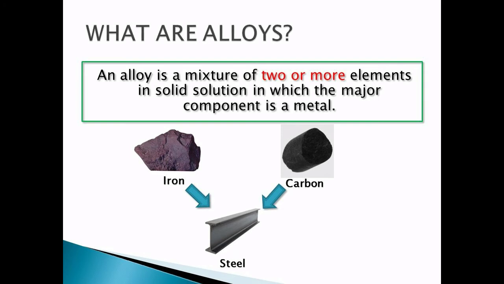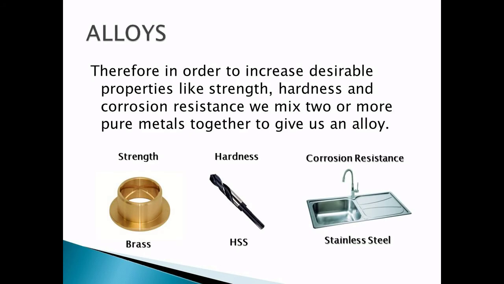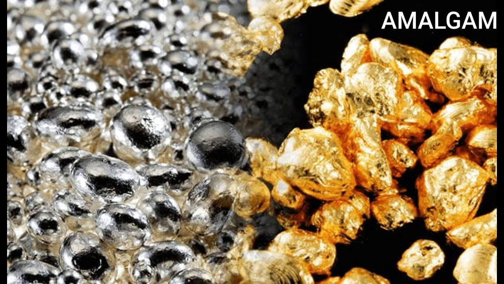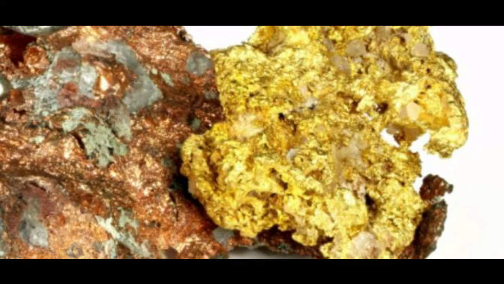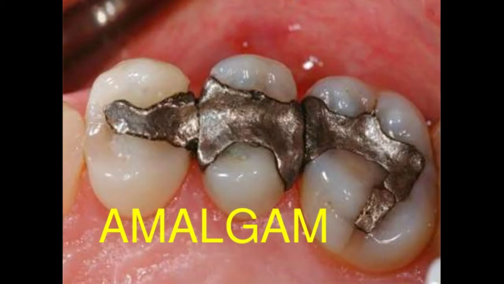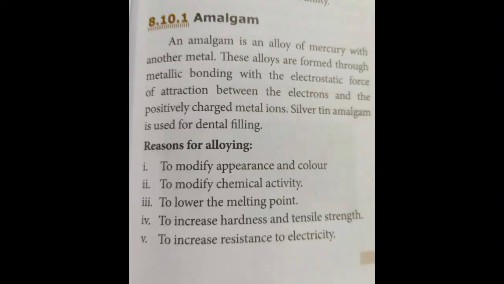Pure gold is too brittle to be used. The addition of a small percentage of copper enhances its strength and utility. The next topic is amalgam. An amalgam is an alloy of mercury with another metal. These alloys are formed through metallic bonding, with the electrostatic force of attraction between the electrons and the positively charged metal ions. Silver tin amalgam is used for dental filling.